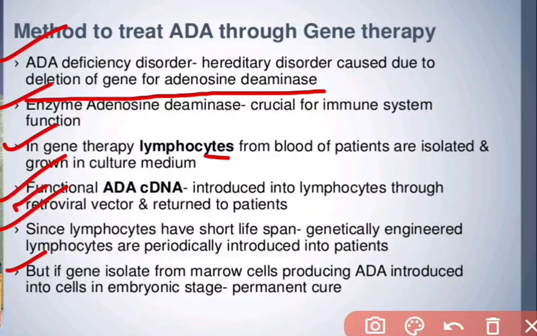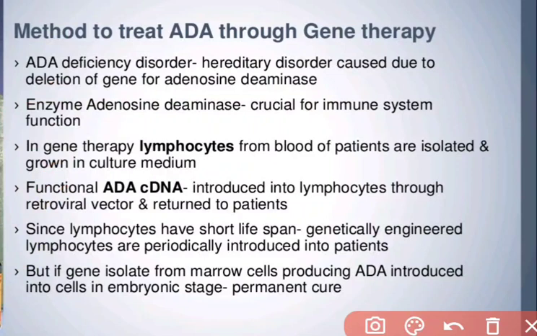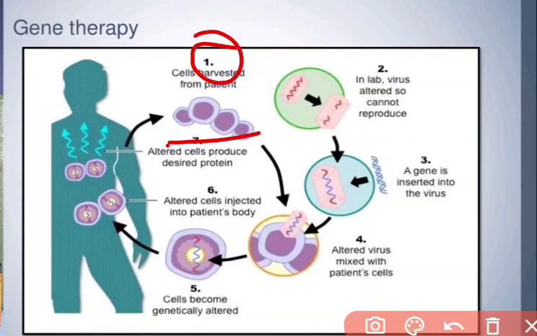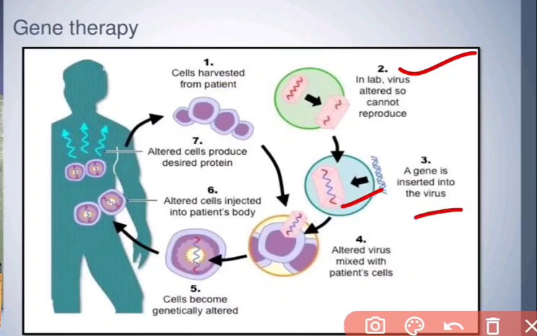Now what is the process? The process is to introduce the functional ADA cDNA into the patient's body. Now we come to the flowchart, which is very easy. First, from the patient's body, lymphocytes are collected. Second, in the lab a virus is altered so that it cannot reproduce. Here the virus is a retrovirus, and into the retrovirus we introduce the gene of interest, the ADA cDNA.